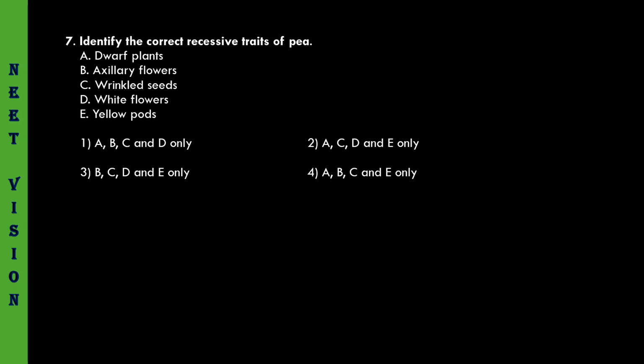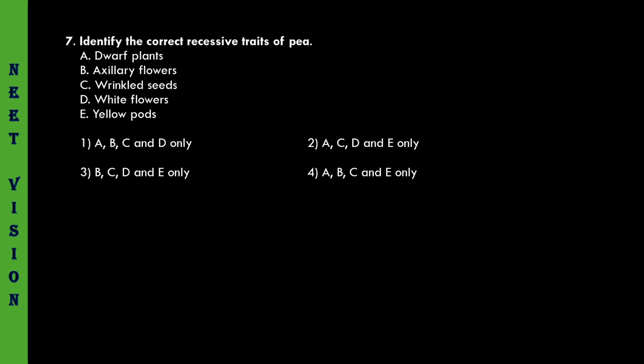Axillary flowers, they are dominant. Wrinkled seeds are recessive. White flowers, recessive. Yellow pods, recessive. So A, C, D, and E.